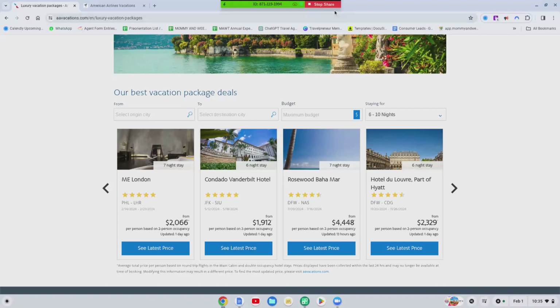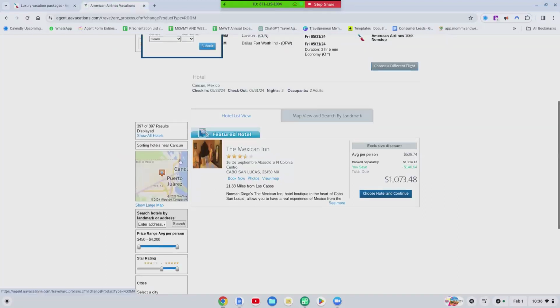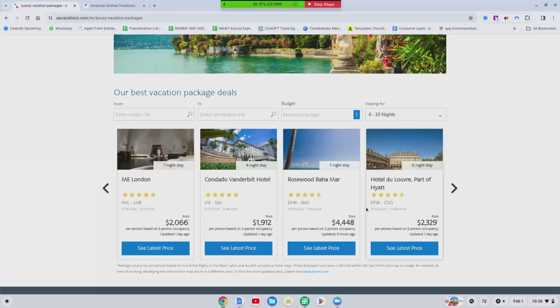I really hope that you guys learned something. If you have any questions, just let me know. I will be putting that link inside of the chat. Remember, do not press on this button. Don't press the see the latest buttons. If you're a travel agent, log into your portal, plug in these dates and the departure city and arrival city, and then just type that in. I really hope that helps you, and I will talk to you guys soon. Goodbye.